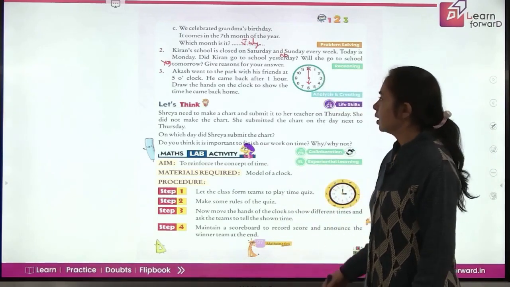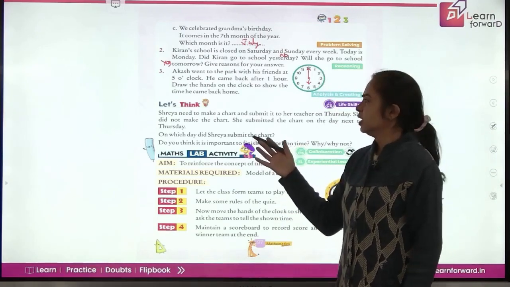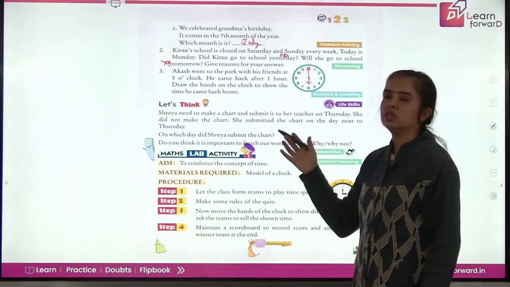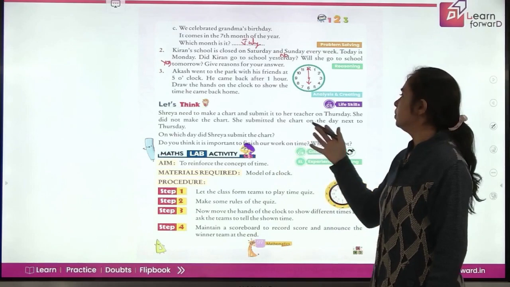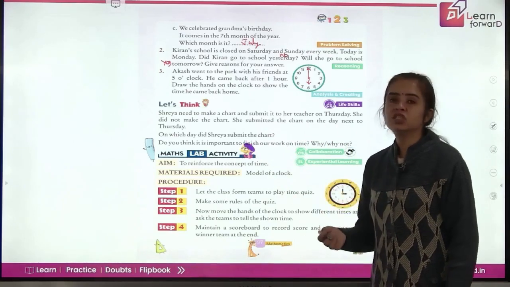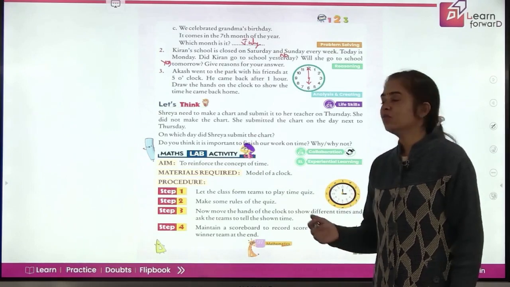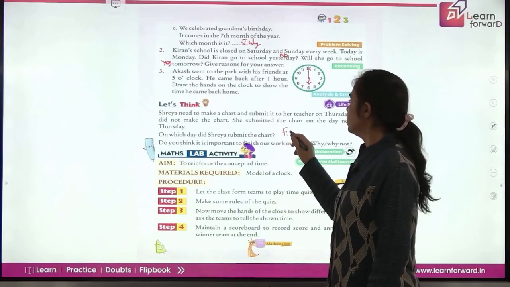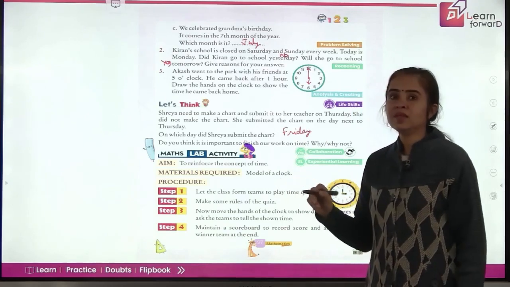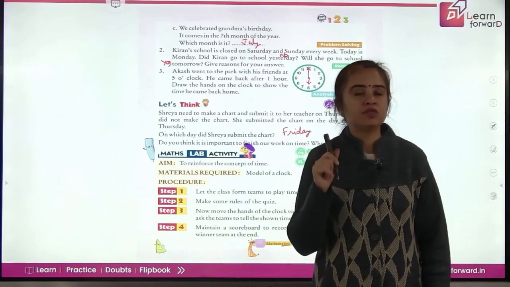Okay. Now, let's think. Shreya needed to make a chart and submit it to her teacher on Thursday. She did not make the chart. She submitted the chart on the day next to Thursday. So, on which day did she submit the chart? Next day was Friday, yes. So, do you think it is important to finish work on time? Yes, we should. Time is very important.